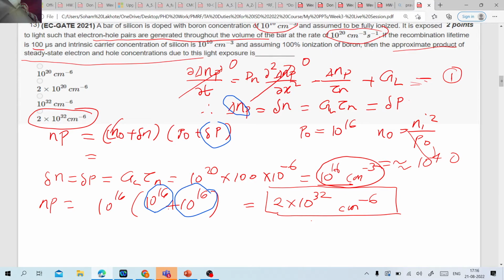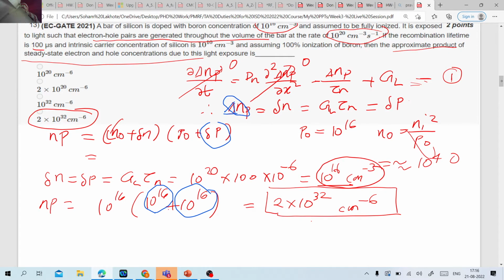Now this delta n, the excess carriers generated by shining the light on the semiconductor, if they become so large in number that they are comparable to the electrons you have, in any intrinsic or n-type semiconductor, then that is not the case of low carrier injection. Basically, we are injecting these excess carriers by shining a light, which is why it is called carrier injection. And low level carrier injection means that this excess carrier concentration should be much less.